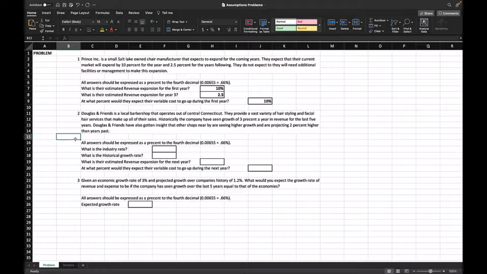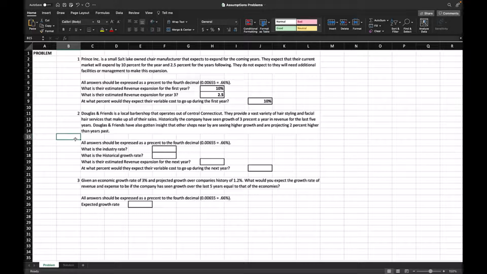We are then given problem number 2. So Douglas and Friends is a local barber shop that operates out of Central Connecticut. They provide a variety of hair services, of hairstyling, facial hair services that make up a majority of their sales.